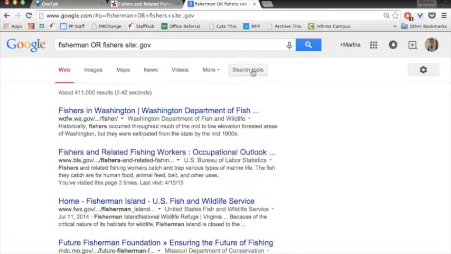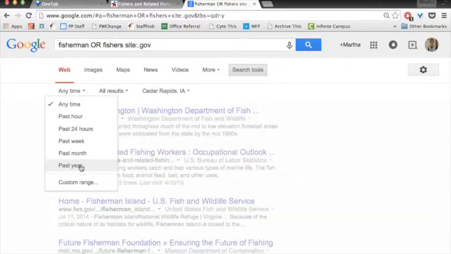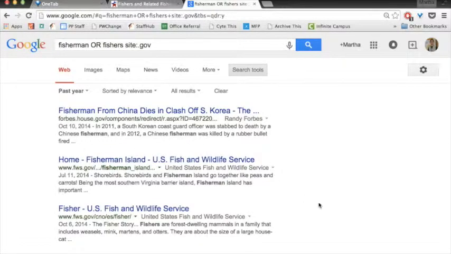So let me show you what you can do with search tools. Click on this button here that says search tools. Remember, we're looking for information that's very recent and up to date. So I'm going to say that I'm looking for a website that was updated or published in the past year. So it's going to be only as much as a year old. So that narrows it down to things that have been updated recently.